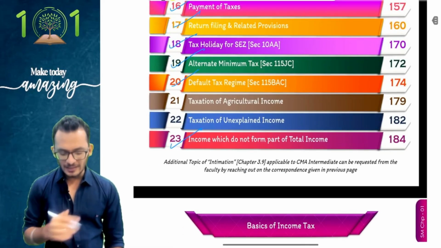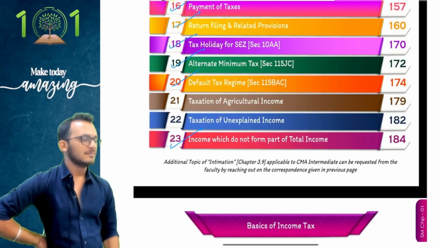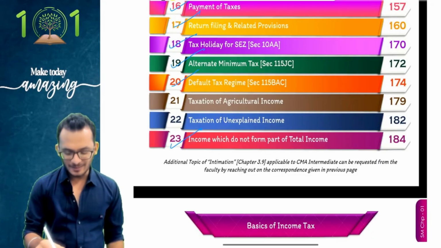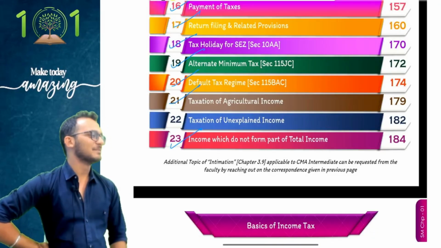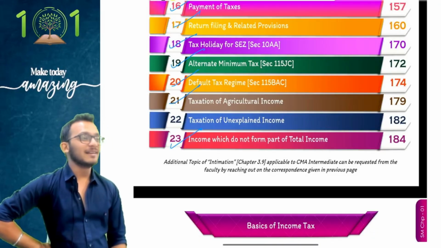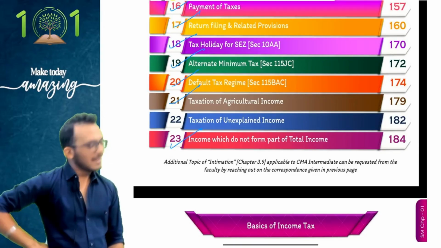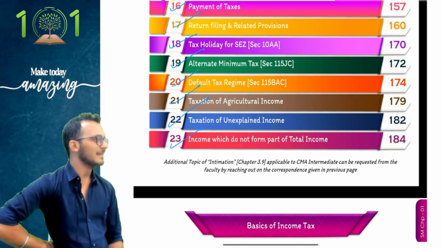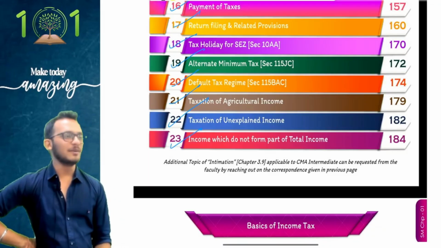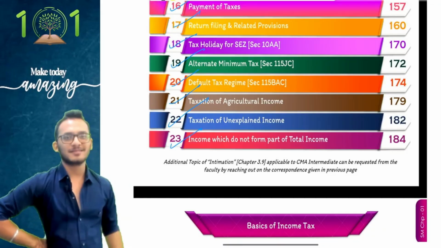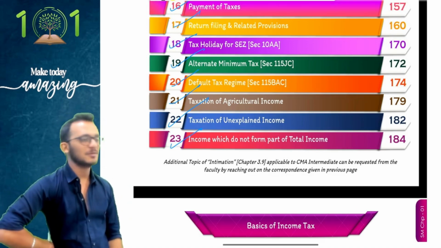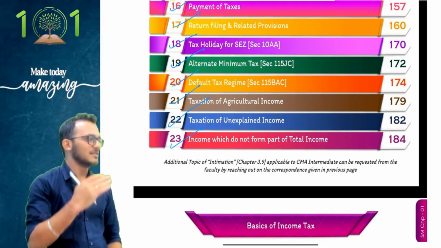If you notice, people, a few chapters are pending. Agriculture income we discussed, so that chapter is finished. Next, unexplained income is taxable at 78%, so that chapter is finished. So silently, people, we have already completed two more chapters. You just don't know about it. Yes, that is what I told you, people, I do a story. Everything comes in the story.